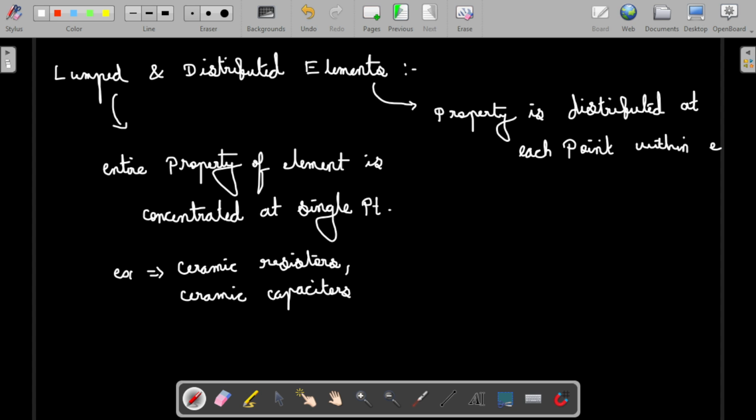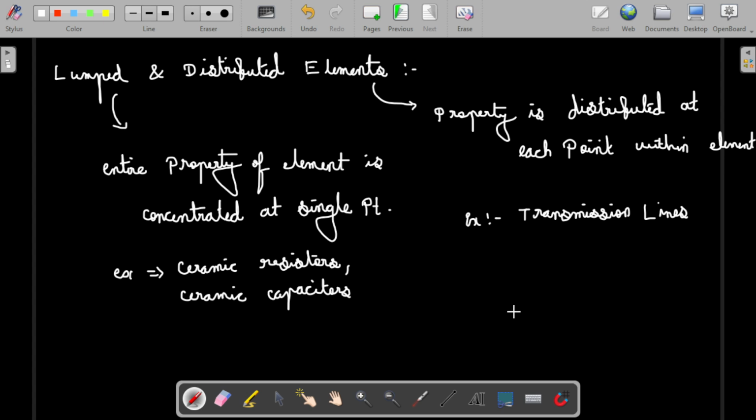It's a very important thing, within the element. This we state as a distributed element. The best example is the transmission line. In RF we use some lines to transmit high frequency signals. In that case, some kind of properties will be repeated at every point. That's why we state this is a distributed element.